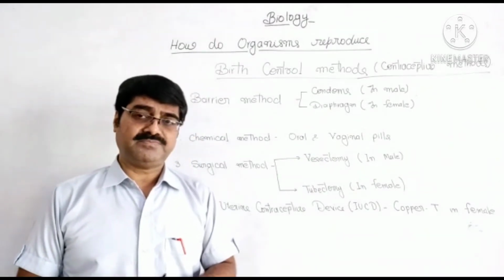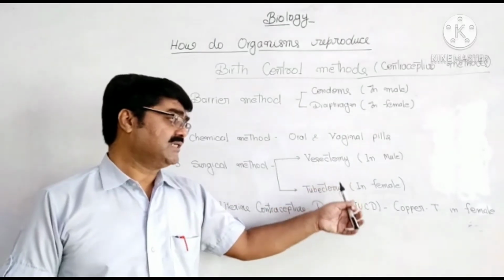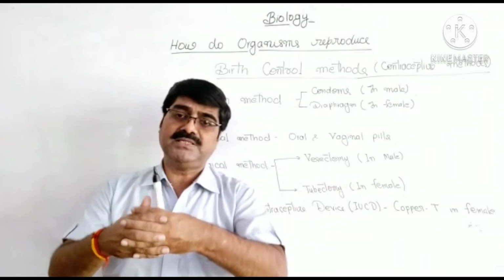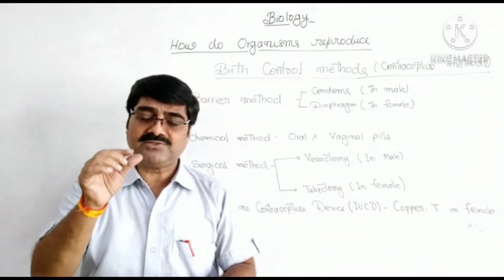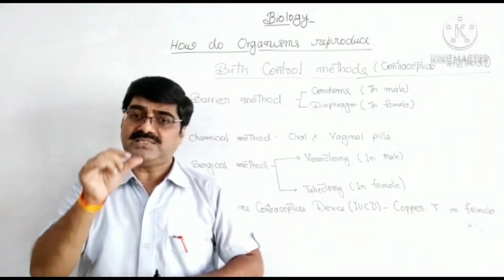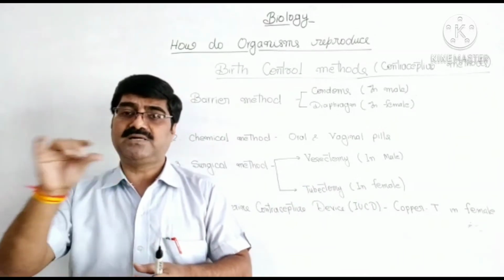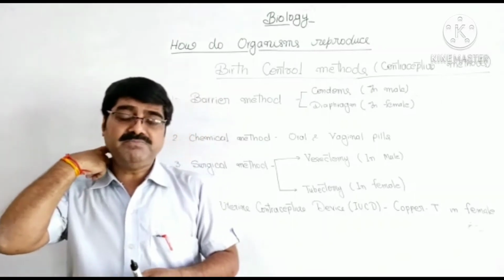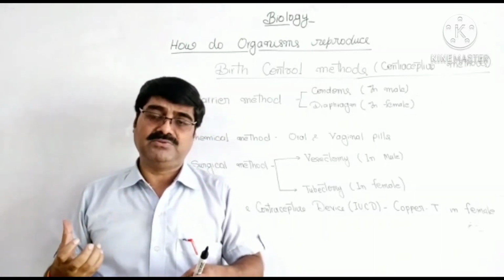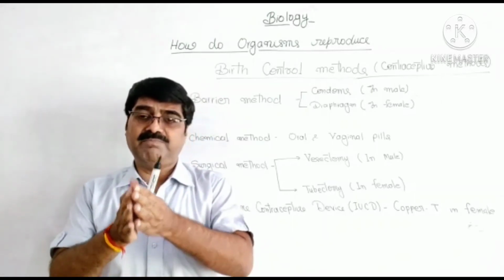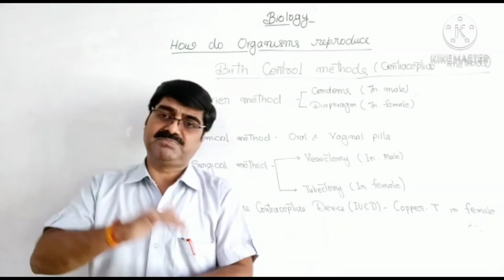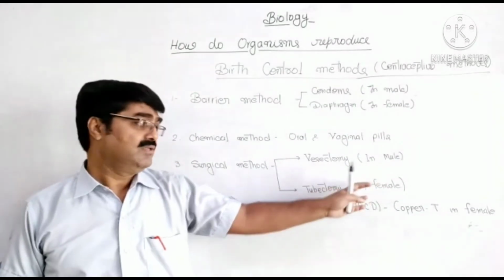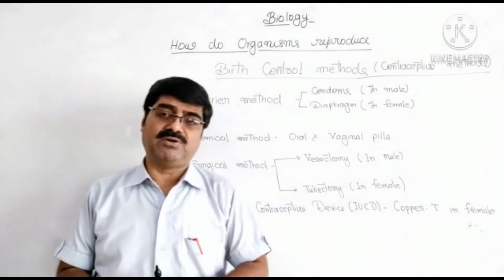The third method is the surgical method. It is of two types, vasectomy and tubectomy. Vasectomy takes place in the male. In vasectomy, a part of the vas deferens or sperm duct is cut off so that the sperms cannot come out. This is called vasectomy. The second is tubectomy.